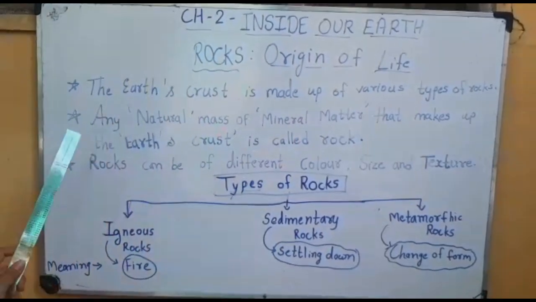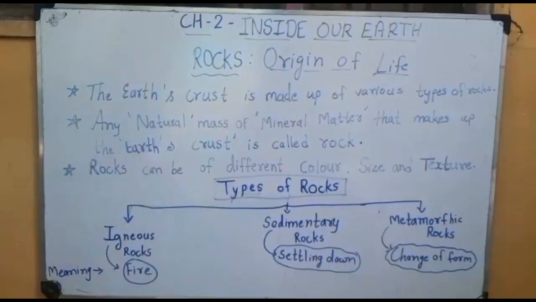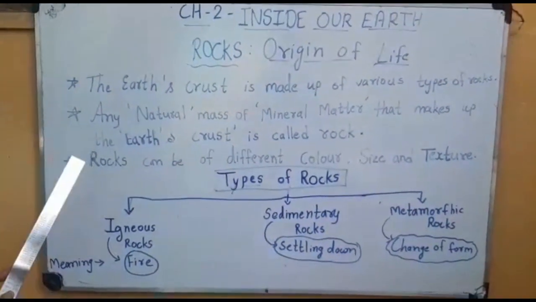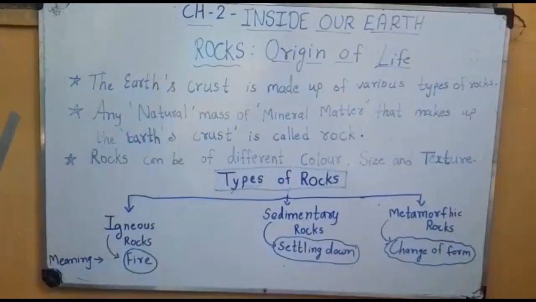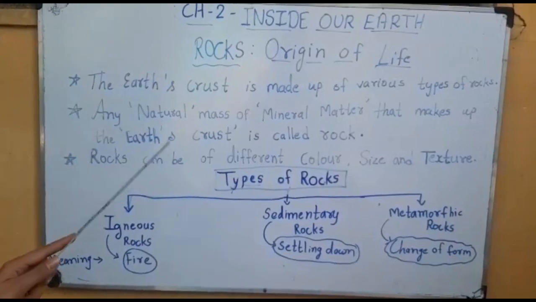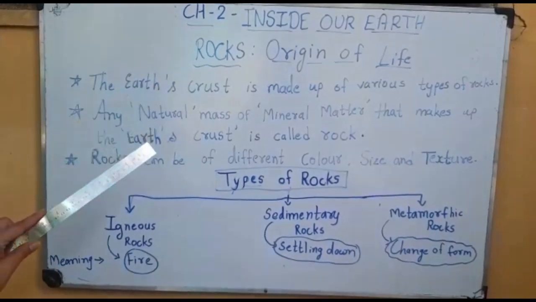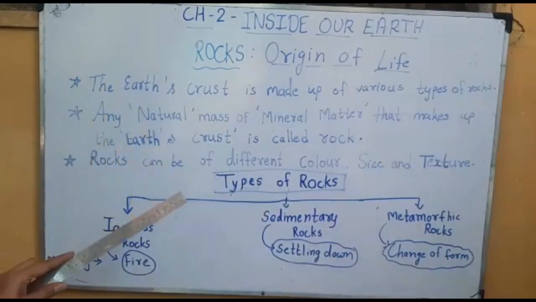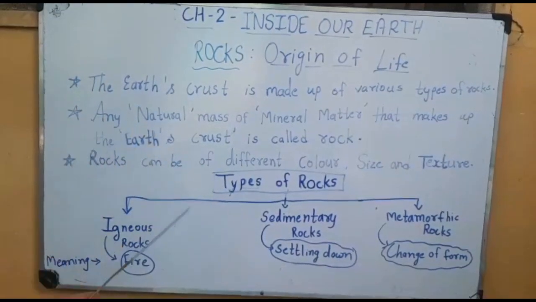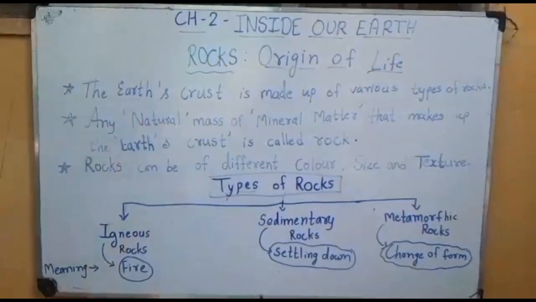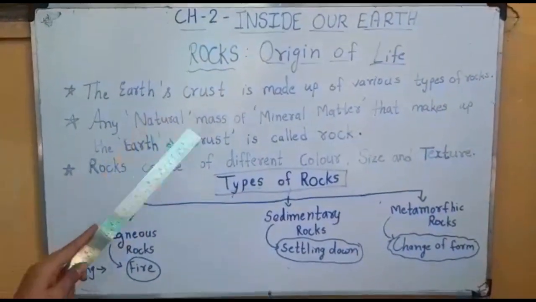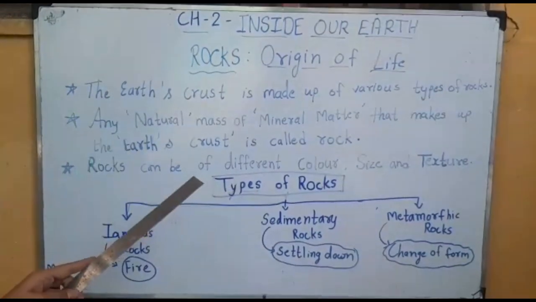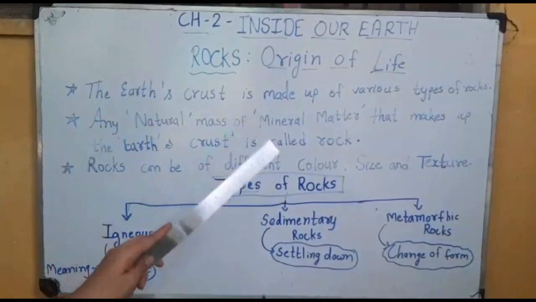Rocks are present in different colors, sizes and patterns, but the main thing is that the crust is made of rocks, and rocks are natural, not man-made, and they consist of mineral matter. That makes the earth's crust what we call rock.